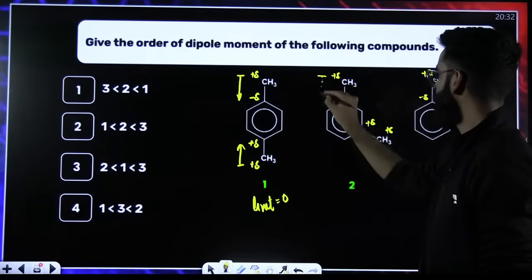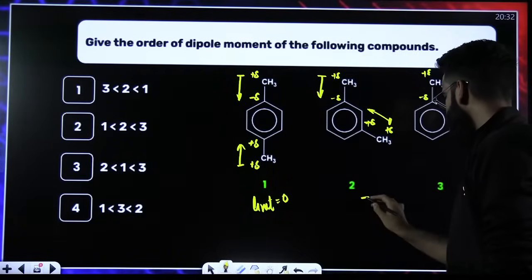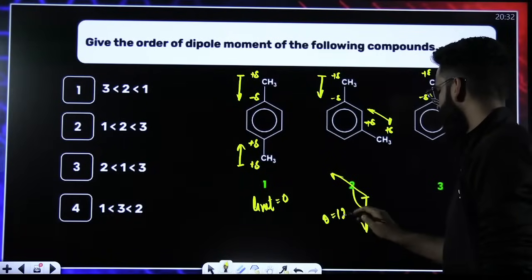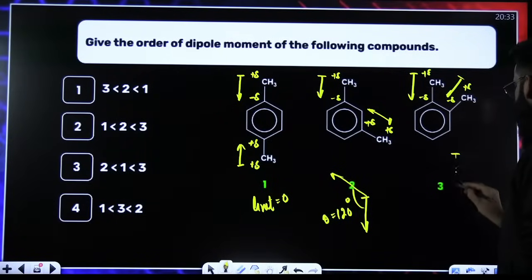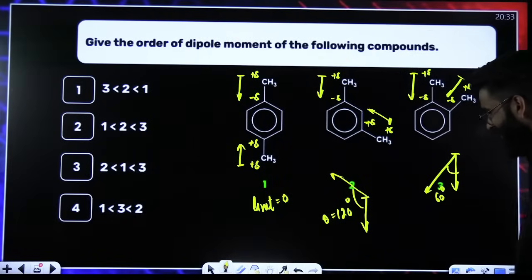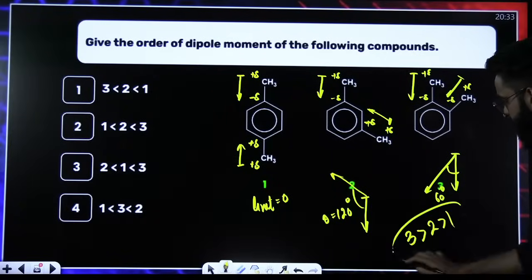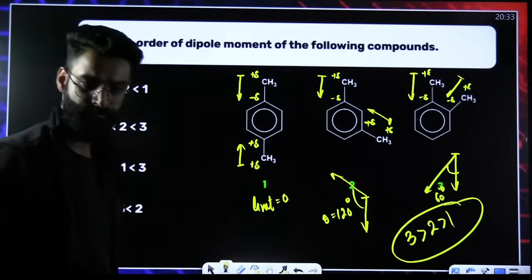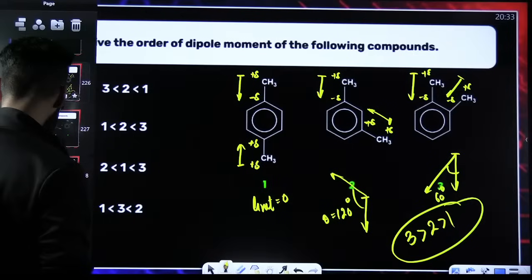Perfect. Positive to negative. And this is negative here. This is positive to negative. Look, one is going downwards. One is going in this direction. So they are at an angle of 120. If you talk about this one, positive to negative. The angle here is 60. Lesser the angle, more is the net dipole moment. So the net dipole moment in the third case is maximum, followed by second, followed by first. So this has to be the order. Again, a simple question this was.